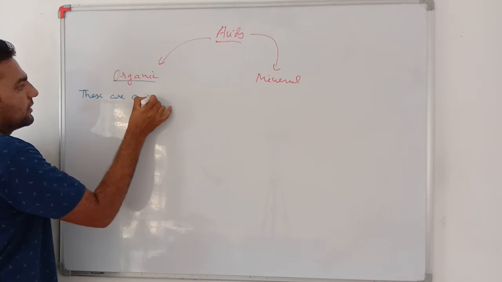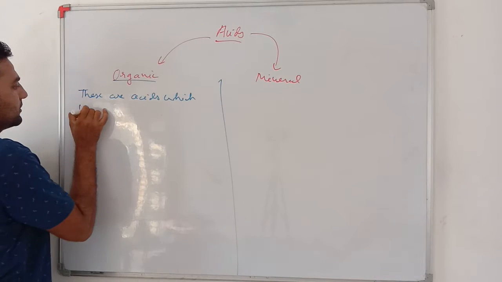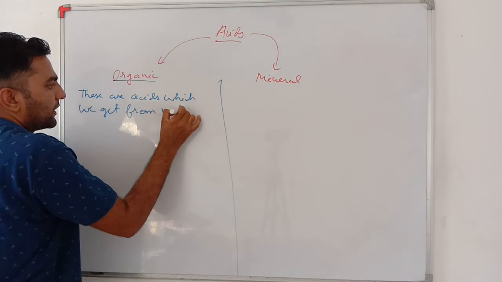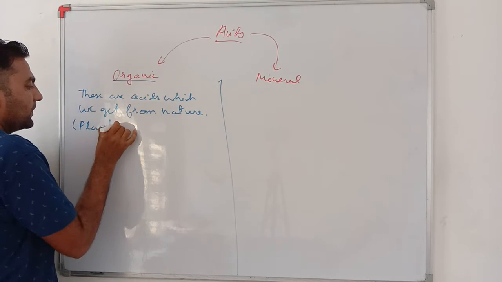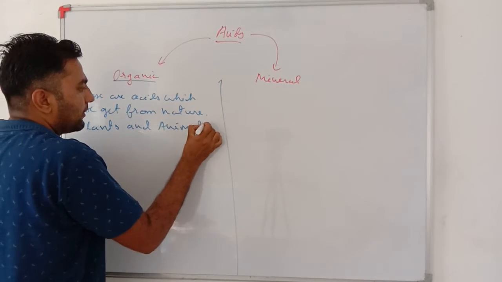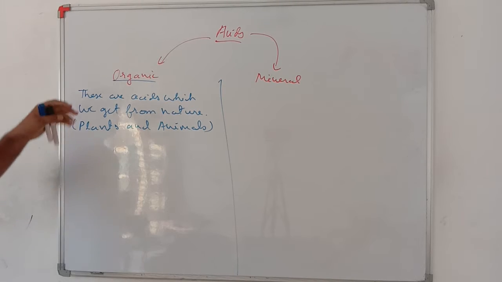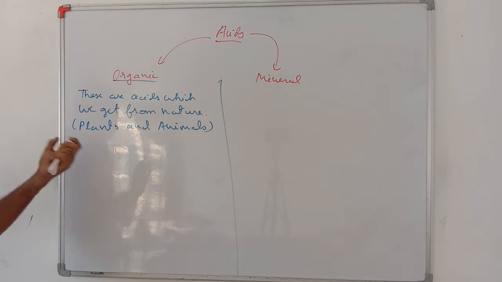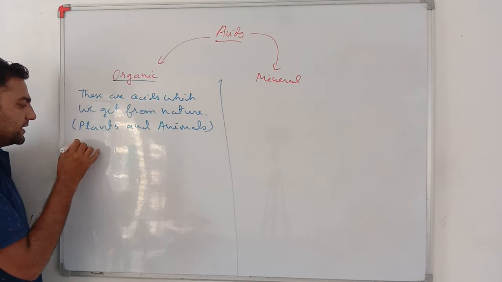These are acids which we get from nature, that is plants and animals. What are organic acids? These acids we get from nature itself, and mostly we get it from plants and animals.